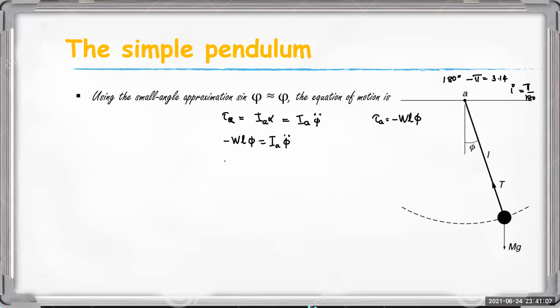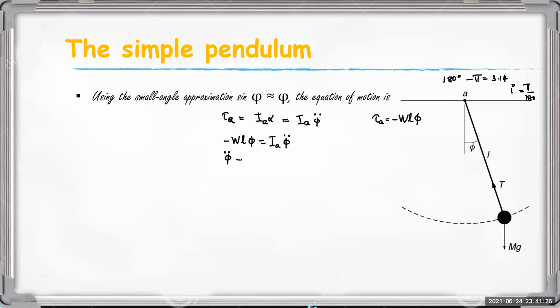So we are arranging this expression. Okay, phi double dot, we are taking both quantities to one side, taking this quantity to this side and dividing throughout by IA.